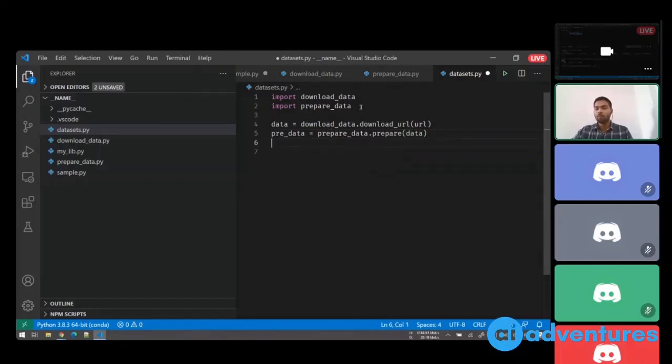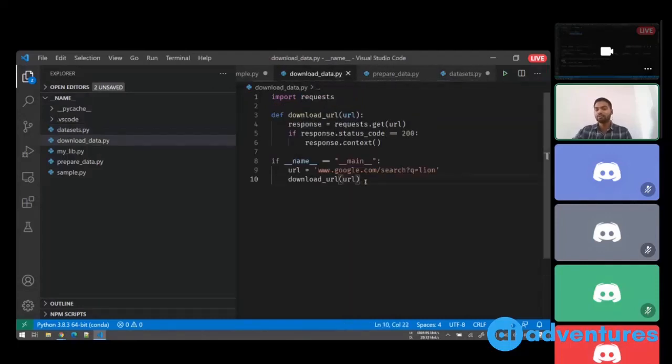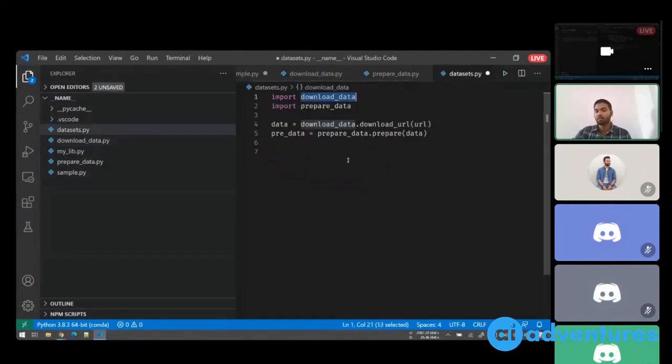So when you are importing these modules, this will make sure that the name variable for this script will not be set to main but will be set to download_data. Hence this piece of code won't be executed. Now what you can use this for is you can write some script or some documentation here which can be used while creating the dataset.py file.